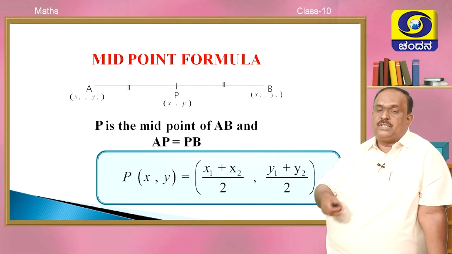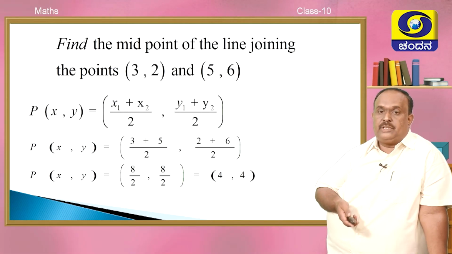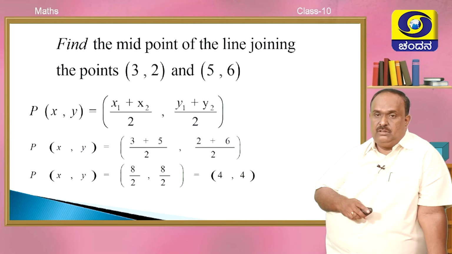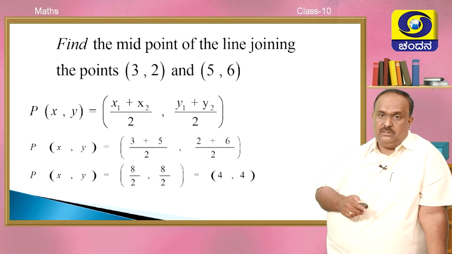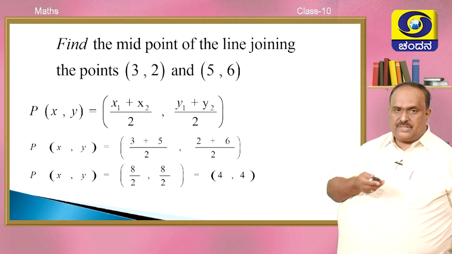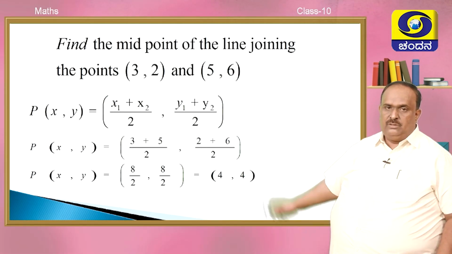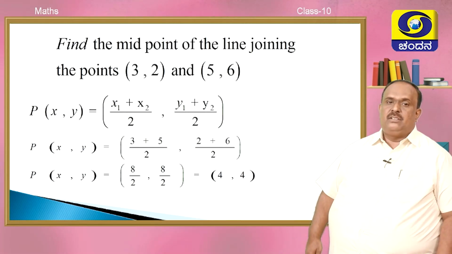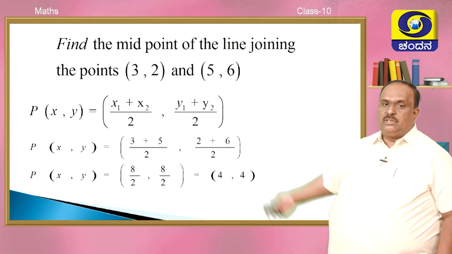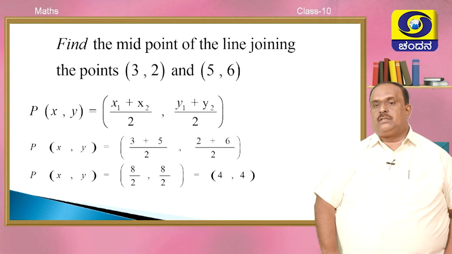We shall extend section formula for another formula. Let us see what that will be. One example: a line with extremes (3, 2) and (5, 6). What will be its midpoint? The formula is (x1 plus x2) by 2, (y1 plus y2) by 2. Substitute x coordinates 3 and 5, y coordinates 2 and 6. Sum it: 8 by 2, 8 by 2. Then point P will be (4, 4). (4, 4) is the midpoint of this line.